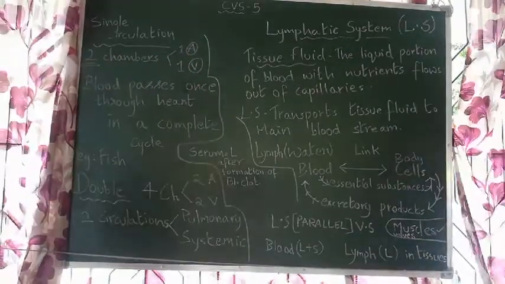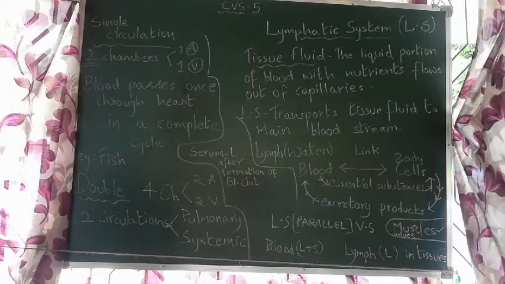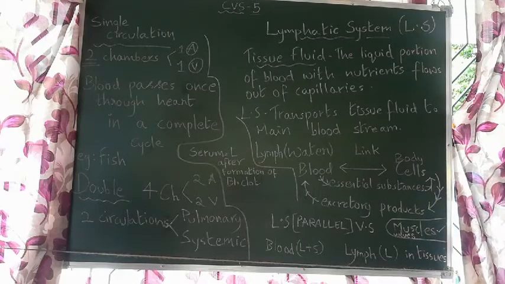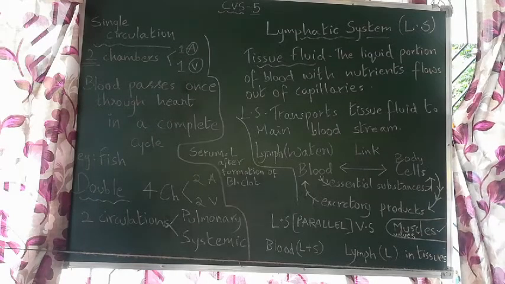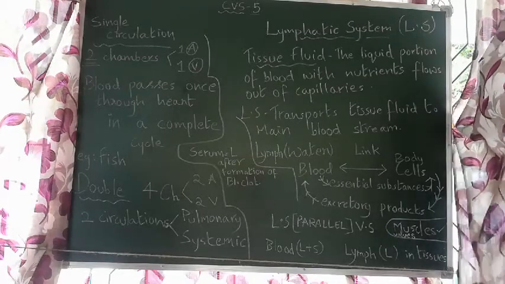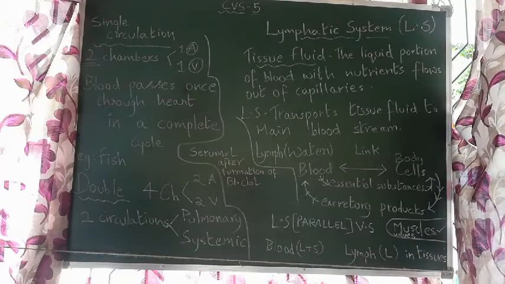So in the body of a fish, its blood passes only once through its heart to do one complete cycle, okay? To complete one circulation, blood passes only once through the heart of a fish. So that is single circulation.